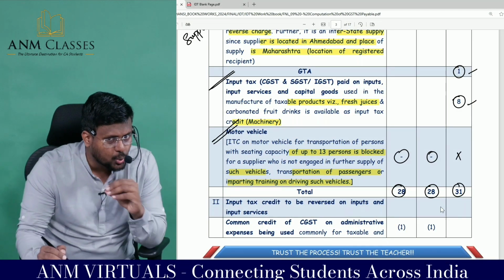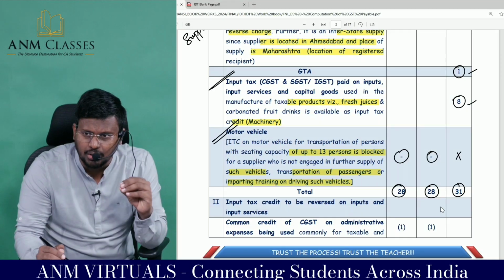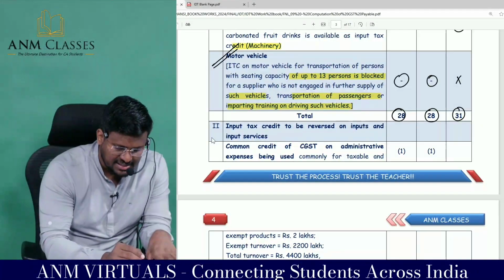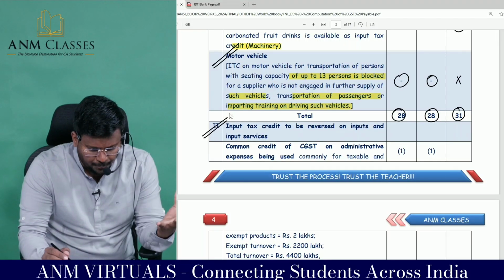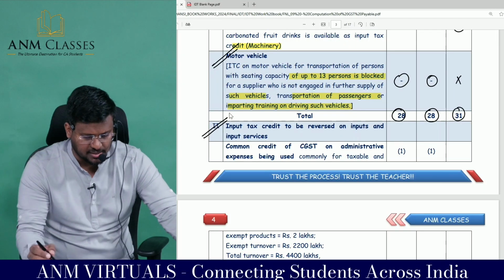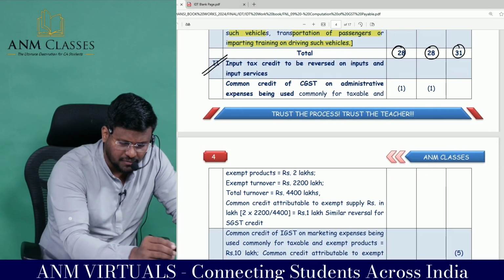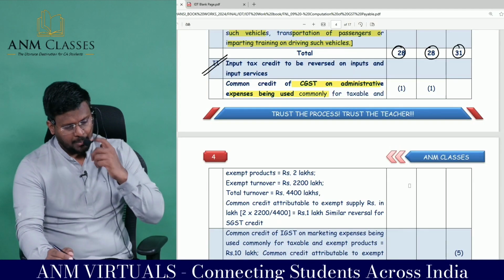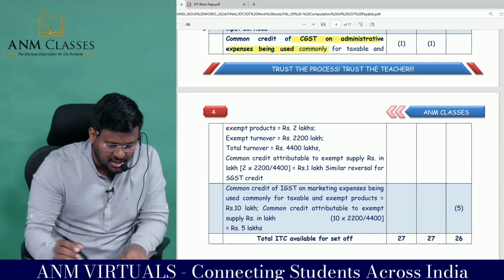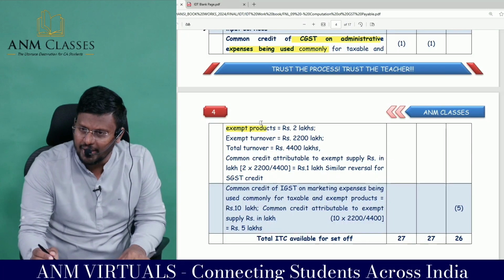So we have to reduce the common credit based upon the turnover. So less: ITC, input tax credit to be reversed on input and input services. Common credit of CGST on administrative expenses being used commonly for taxable and exempt product, right?